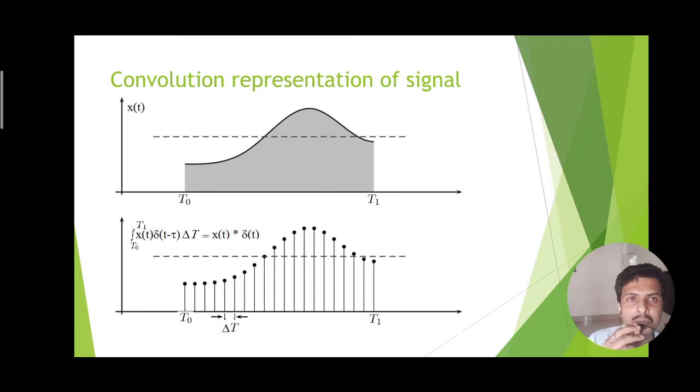Now, first we will discuss the convolution representation of signal. We have considered here x(t), an arbitrary signal which is representing that its magnitude is varying with respect to time from t0 to t1. So we have taken a segment of a particular time varying signal, which is a time varying electrical quantity whose magnitude is varying continuously, and we have shown by the dotted line a threshold value.